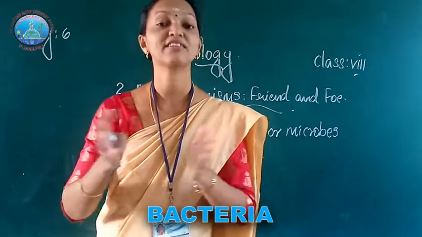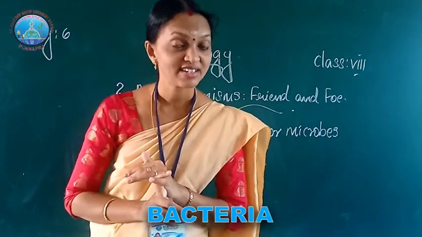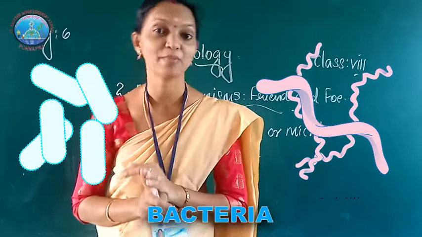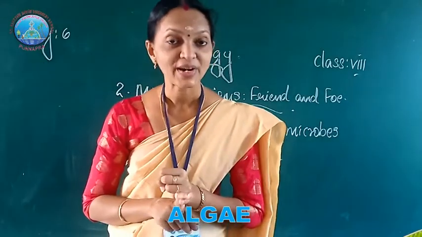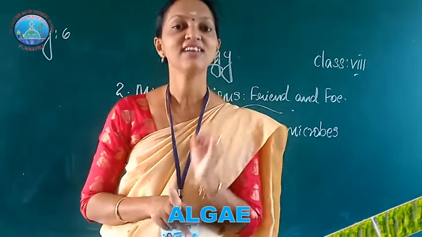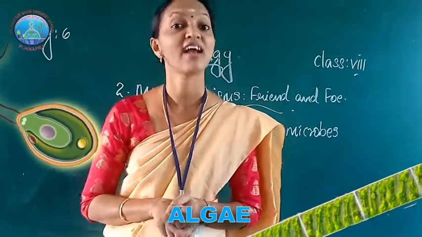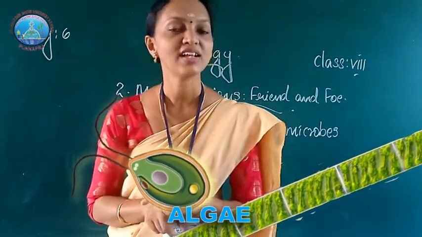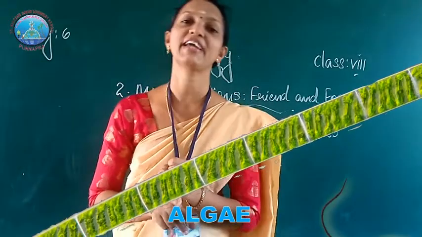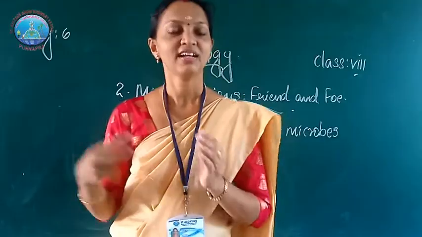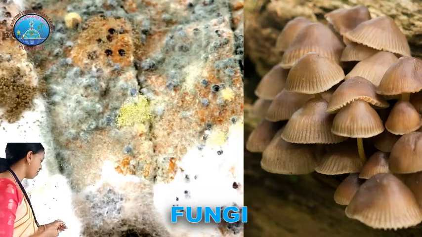Bacteria are of different types, such as rod-shaped bacteria and spiral-shaped bacteria. Then algae: Chlamydomonas and Spirogyra are examples of algae. Then another group, fungi.